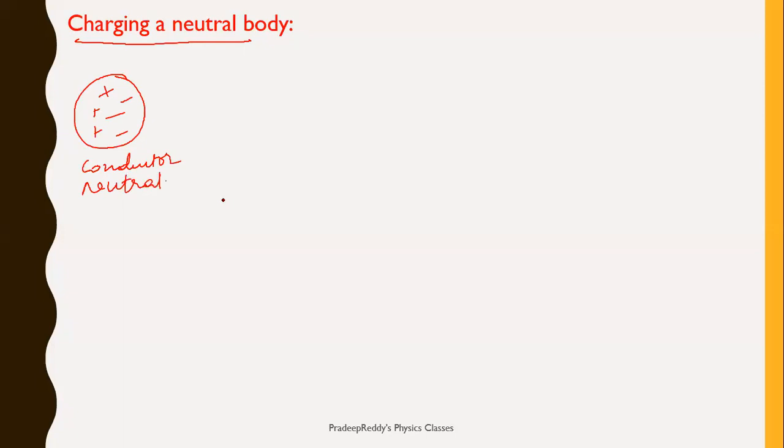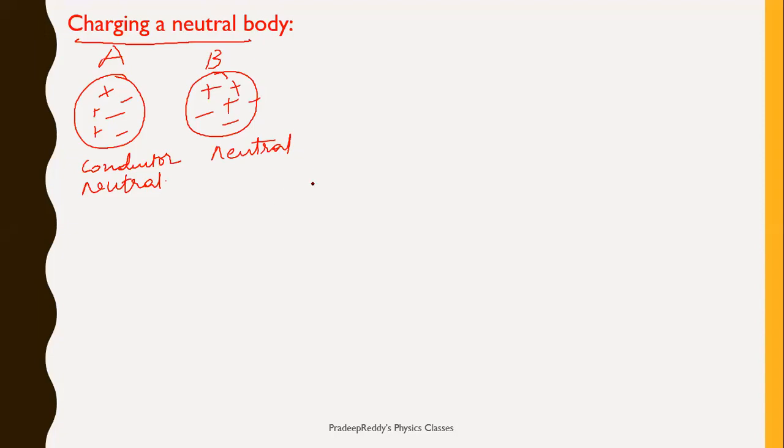This is neutral. Similarly, you can take another sphere. Let me name this sphere A and let me name this sphere B. And this is also electrically neutral. Positive and negative charges are equal. This is also neutral. Like this, in the universe, there will be neutral bodies everywhere. But however, due to some external causes, these neutral bodies can be charged. So how can these neutral bodies be charged?